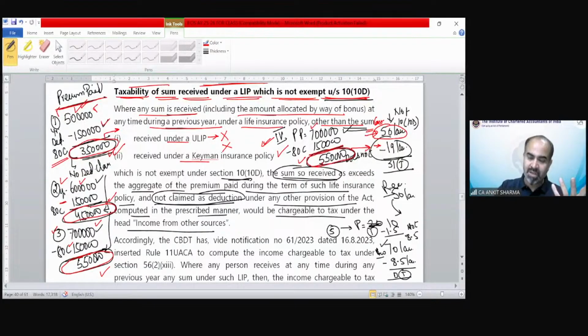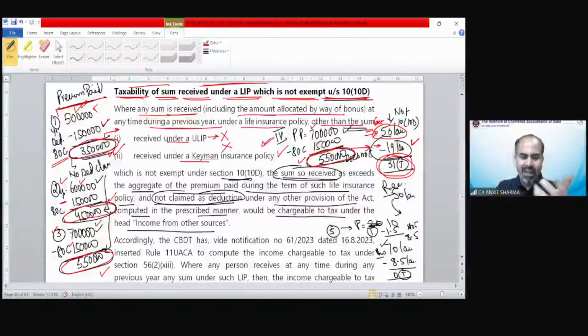So that's my loss. That I have paid 25 lakh for premium, only I have claimed deduction of 6 lakh. So 19 lakh rupees benefit I have not claimed. So government says, wait, we will give the benefit of that 19 lakh in the year of repayment or consideration received if that has not been exempted earlier. So out of this 50, 19 lakh would be deductible and only taxability would be 31 lakh.